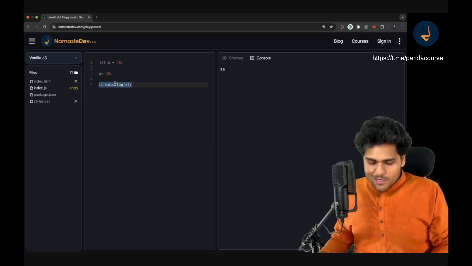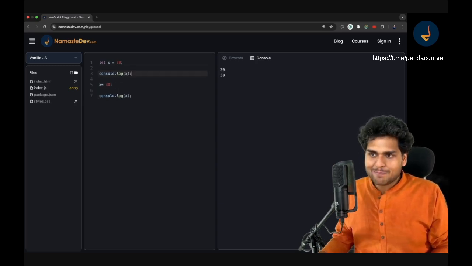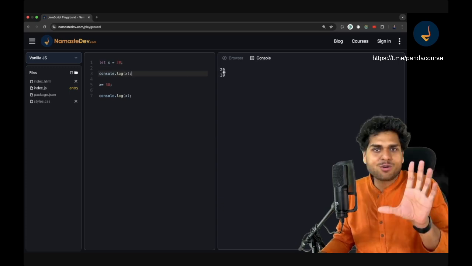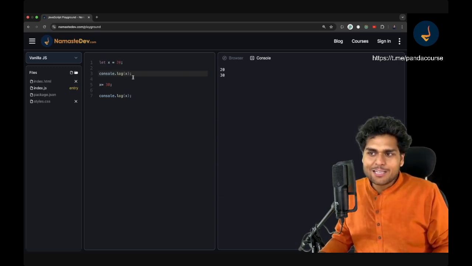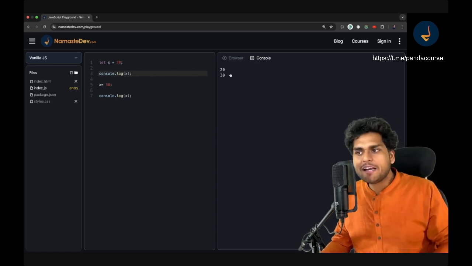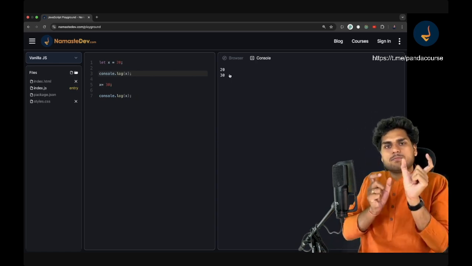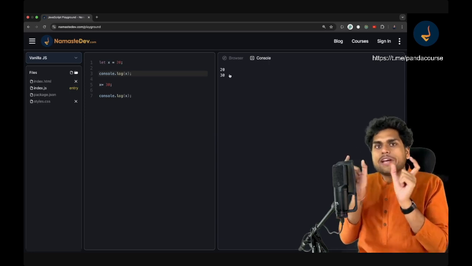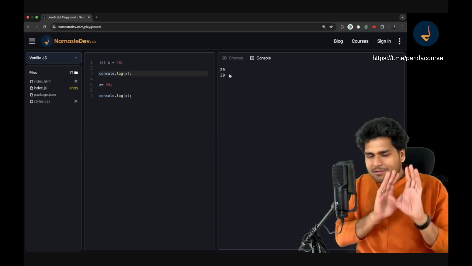And now, if we had printed the value of x before this, it would have printed 20. You understood, right? So basically, x is equal to 20, console.log x prints 20, and then I changed the value of x to 30, and then I printed x, right? So there are two ways, const and let, of creating variables. There are more ways, but just be concerned about const and let.